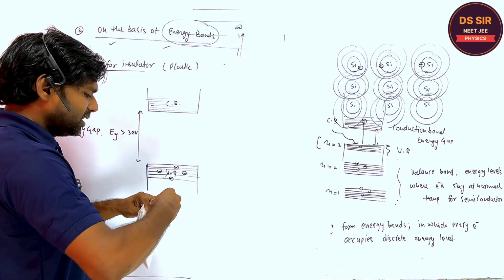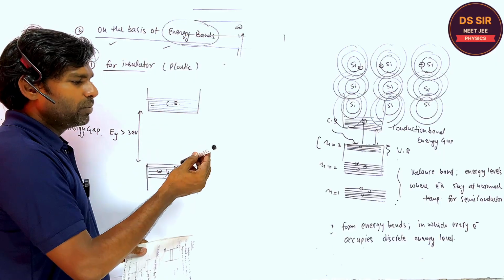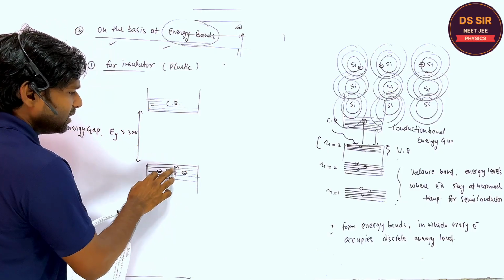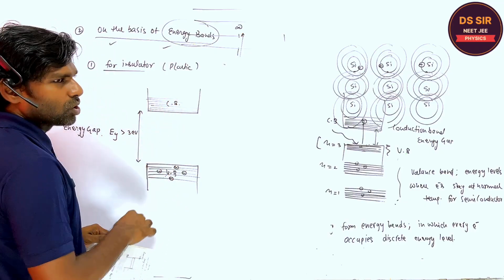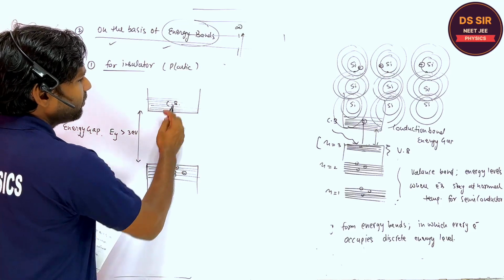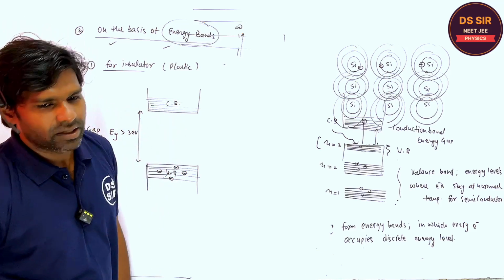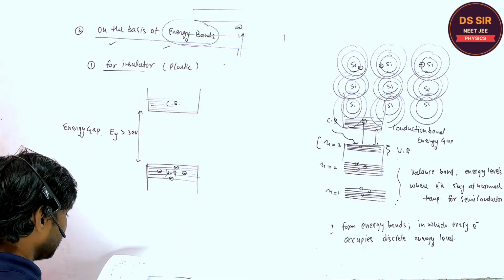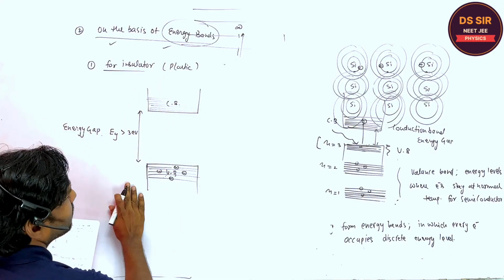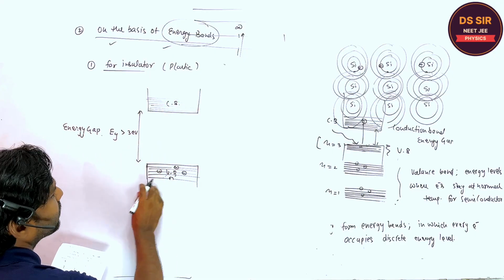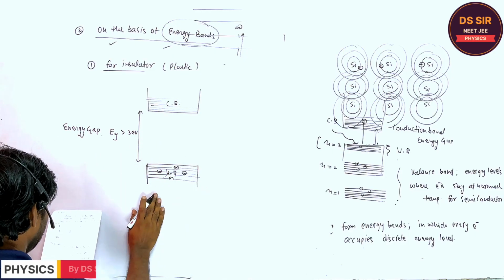But when this material gets heat or energy from the outside, these electrons are not able to cross this energy gap. They can never reach the conduction band. Therefore electrons are not available in the conduction band, and the valence band is full and the conduction band is empty at every temperature.